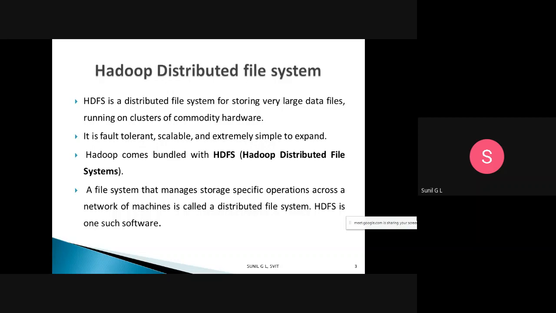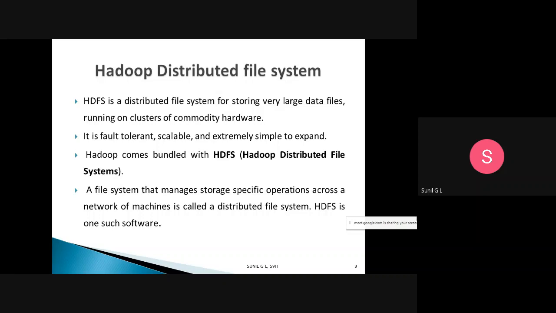What is commodity hardware? Commodity hardware is inexpensive hardware that can easily be adjusted to work with other hardware. So HDFS runs on clusters of commodity hardware.